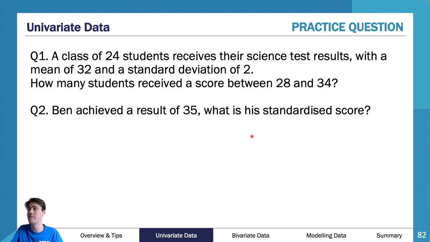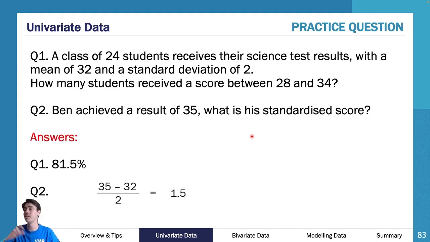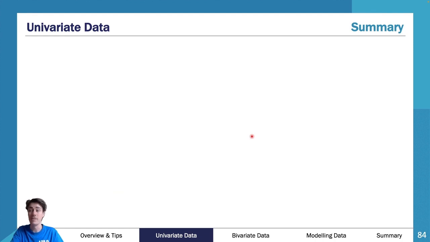So as you can see here, then you also have this first question, which is an extension of that question we did before. I'm going to give you your time. I want you to have a go at that first question if you want. We're not going to go through it, but you're welcome to pause and have a go. You're back. But as you can see here, the answer to the first question is 81.5, and the answer to the second question is 1.5. So that is what a Z-score is. So that is univariate data.